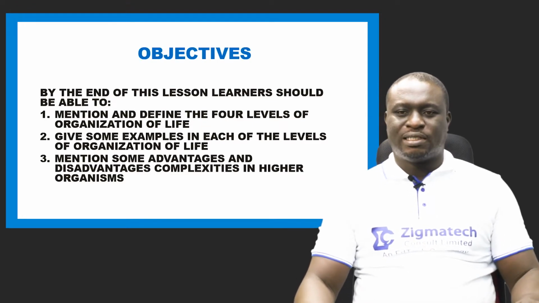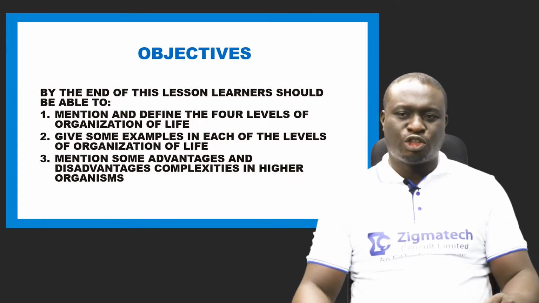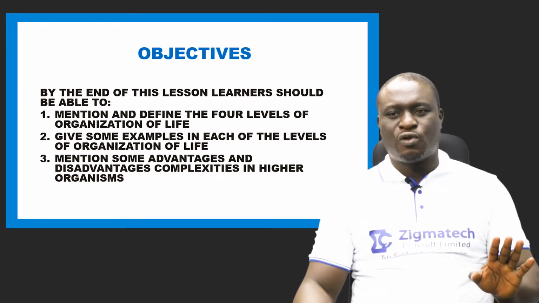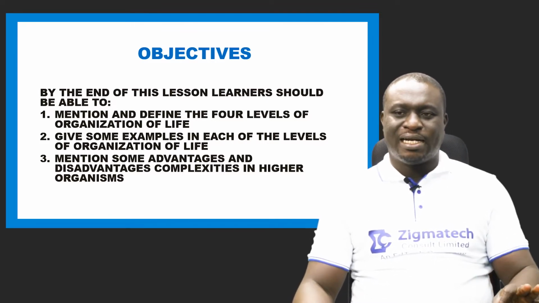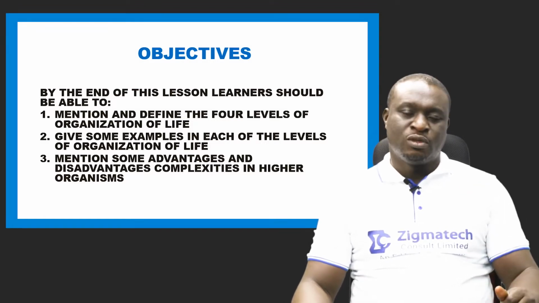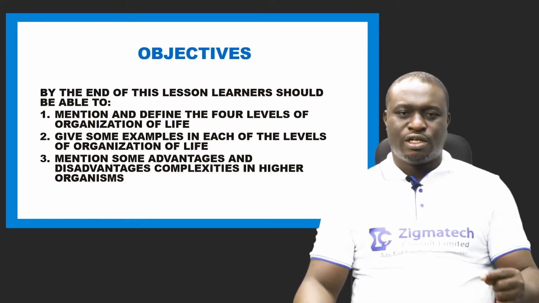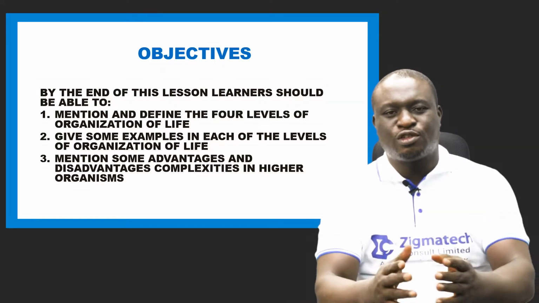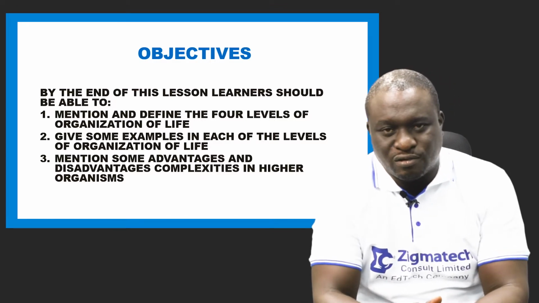The first one is that by the end of this lesson, learners should be able to mention and define the 4 levels of organizations of life. The second one is that learners, which is you, should be able to give some examples in each of the levels of organizations of life.